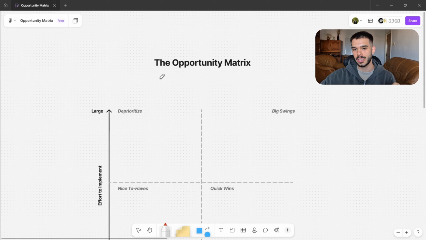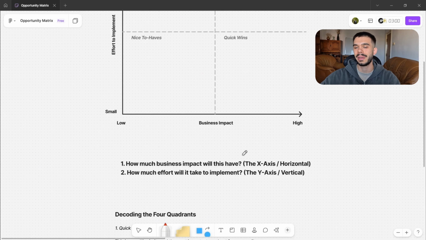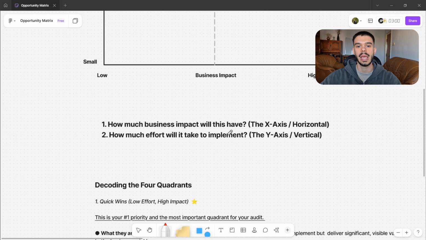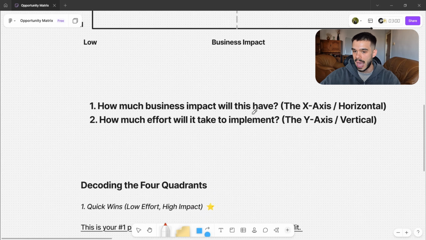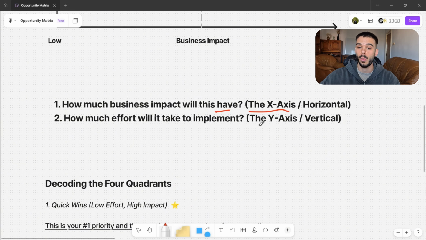What we are going to be using is the opportunity matrix, which is this matrix right here. Now, the fundamental idea is that we want to answer these two questions for each of our AI project ideas, right? How much business impact will this have? This is going to be the x-axis on the matrix. And how much effort will it take to implement? This is going to be the y-axis.